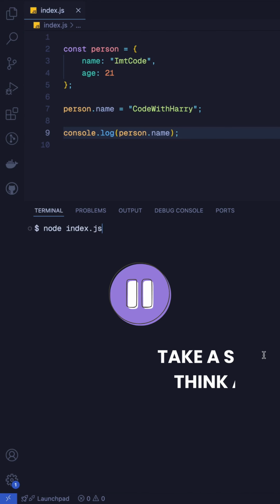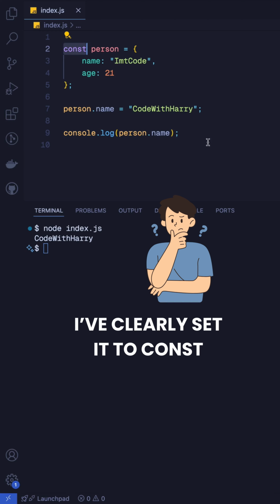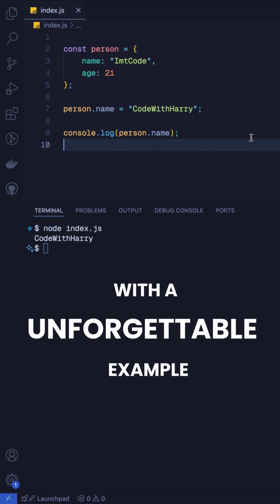Do you think this will work? Pause and take a second to think about it. Well, the answer is yes. But why though, right? I've clearly set it to const, which should mean read only. No worries, let's clear this up for you with a fun and unforgettable example.